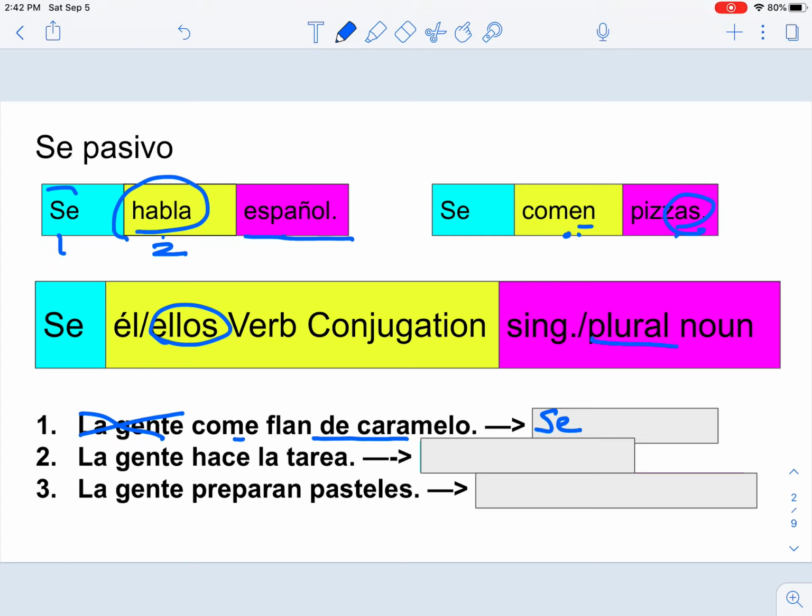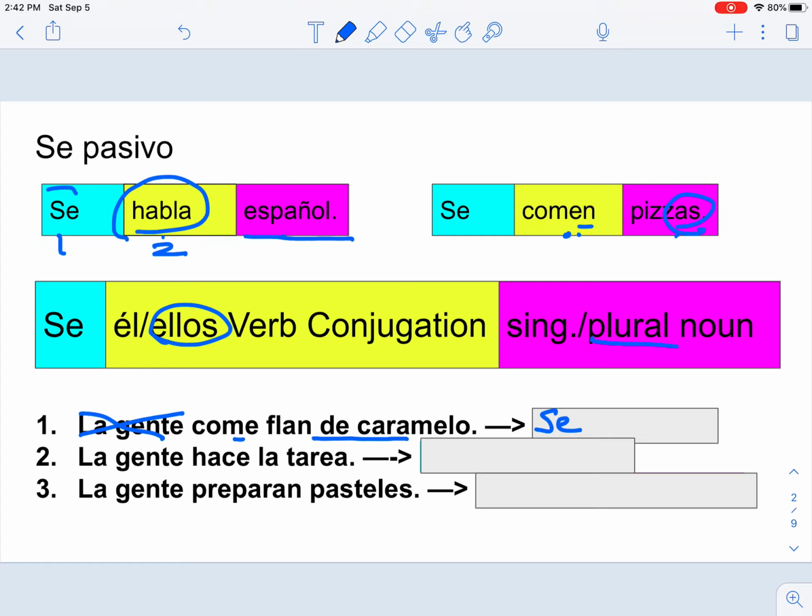Here we have the books fell, and because this is going to be plural right here, libros, we also need our verb to be plural. So it's going to agree with the noun. The verb is going to agree with the noun. And who does it happen to? It happens to me.